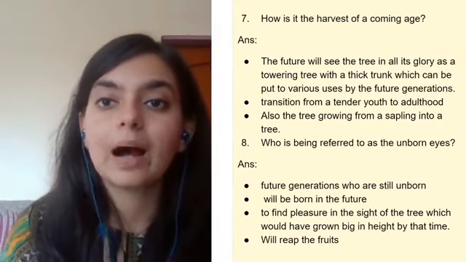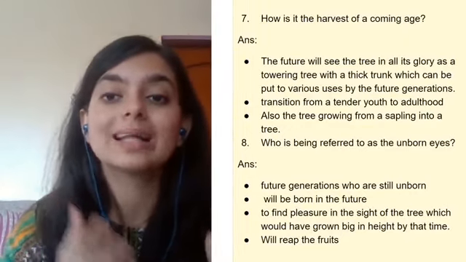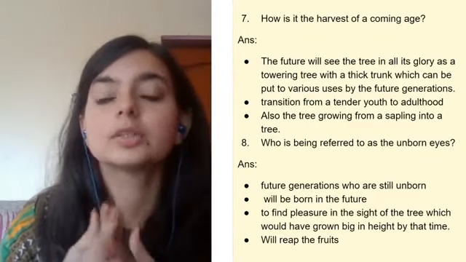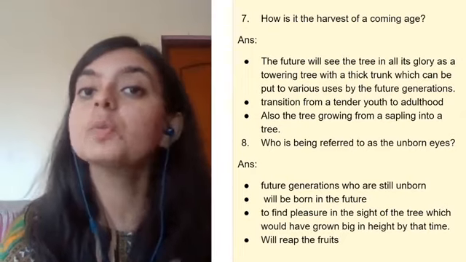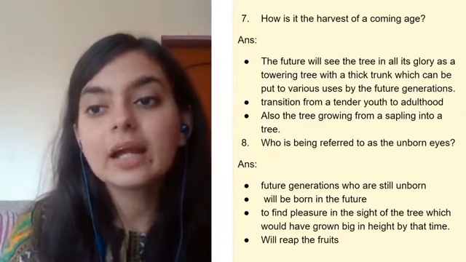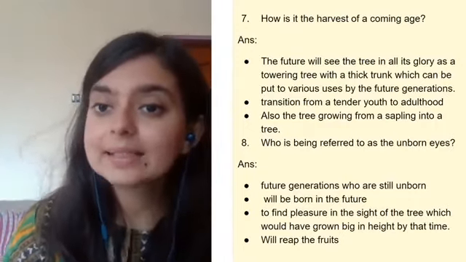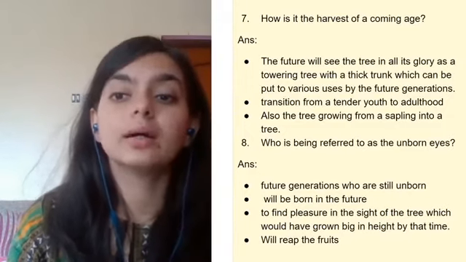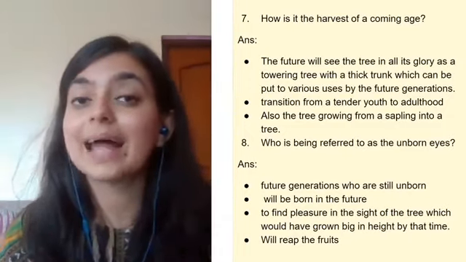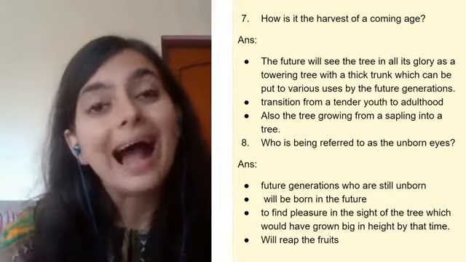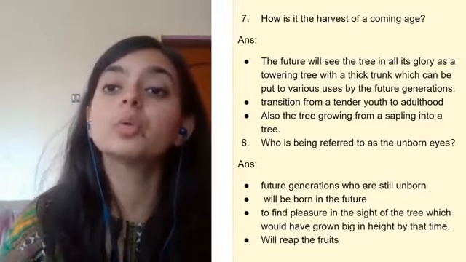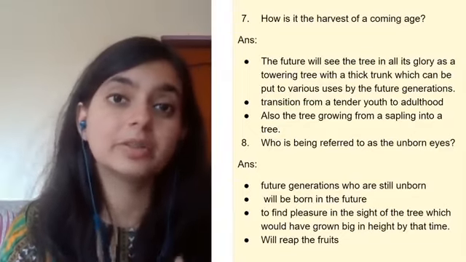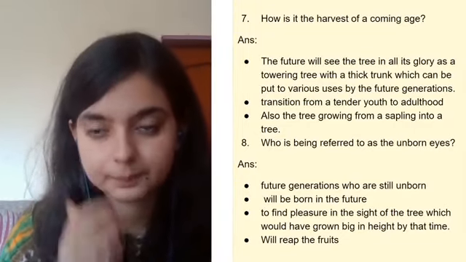And it also talks about the harvest of a coming age, also talks about the transition not only of the tree of nature, but also from tender youth to adulthood of human beings. So tree growing from sapling to a tree, that is the transition talked about when it is talking about the harvest of a coming age. And the youth growing into adulthood, that transition is also talked about, and how the future generation is going to enjoy the fruits of the trees which are planted by the previous generation.